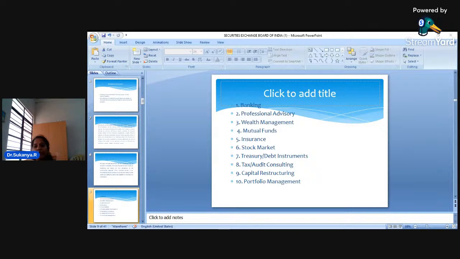You also have portfolio management companies, dear students. What these portfolio management companies will do, whatever money that you have, if you have 5 lakh rupees with you, they will see to it that your money can be invested in different ways. Some part of money in insurance, some money in mutual funds, shares, etc., in such a way that your overall returns can be improved. So, dear students, this is the basis of financial services.